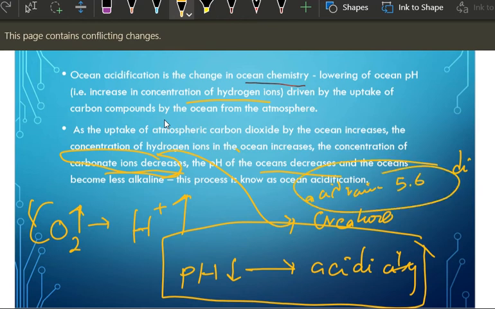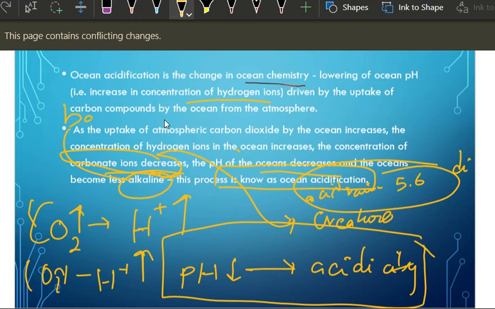The pH of the ocean is decreasing and the ocean becomes less alkaline. This process is called acidification. Alkaline means basicity. See, 7 is neutral, more than 7 is basicity, less than 7 is acidity. Okay, remember this.